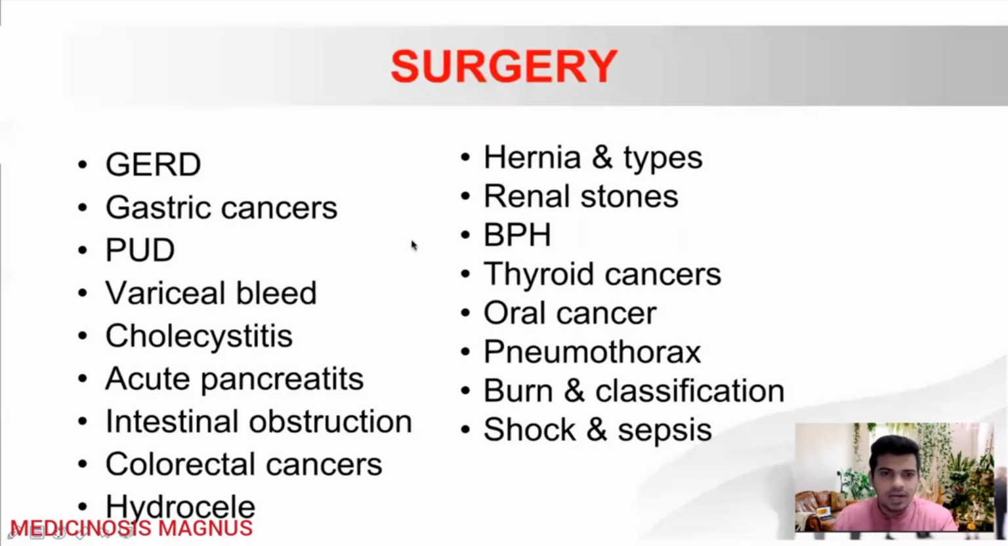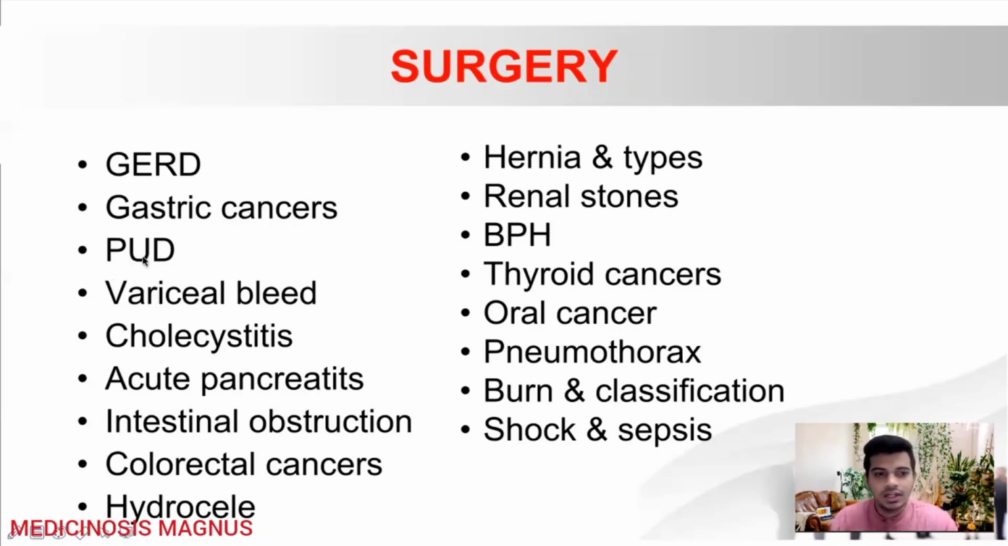Then in the surgery part, first important topic is GERD and Barrett's esophagus, how it is converting, all those things are important. Then you should also see about the gastric cancers. And in this, you will also need to know about the levels of gastric lymph nodes and what type of gastric dissection is done. Okay, all those things. Then the peptic ulcer disease.